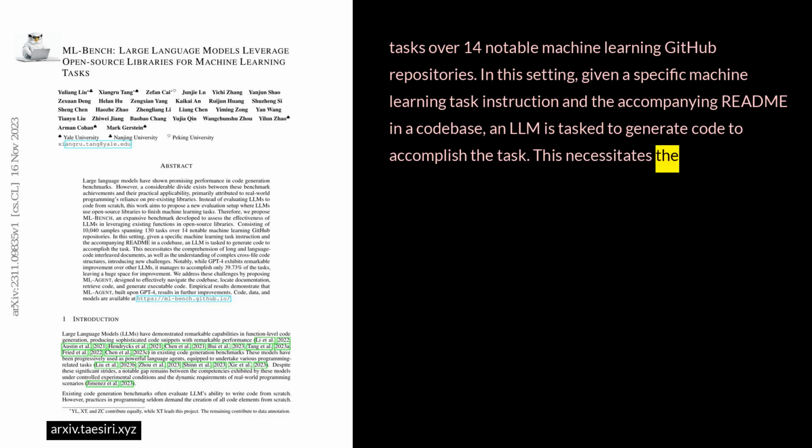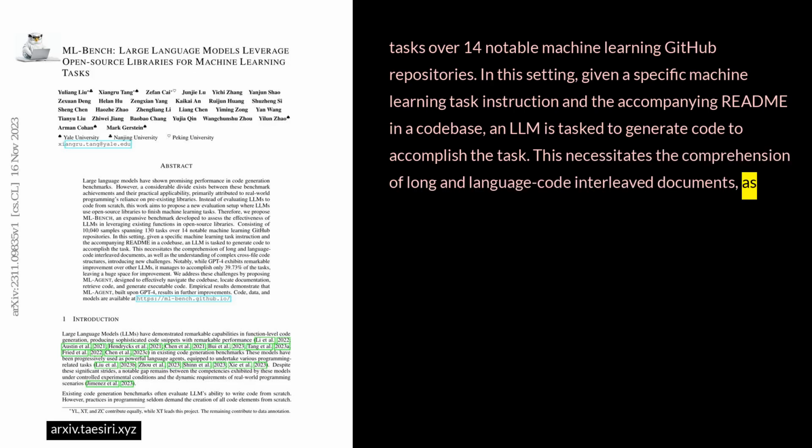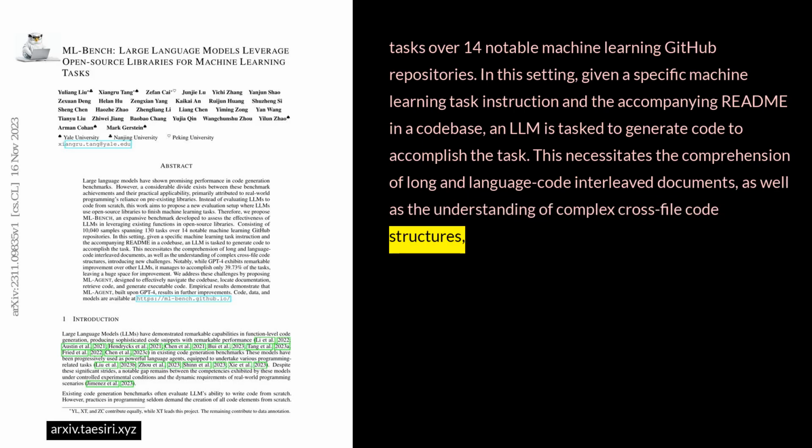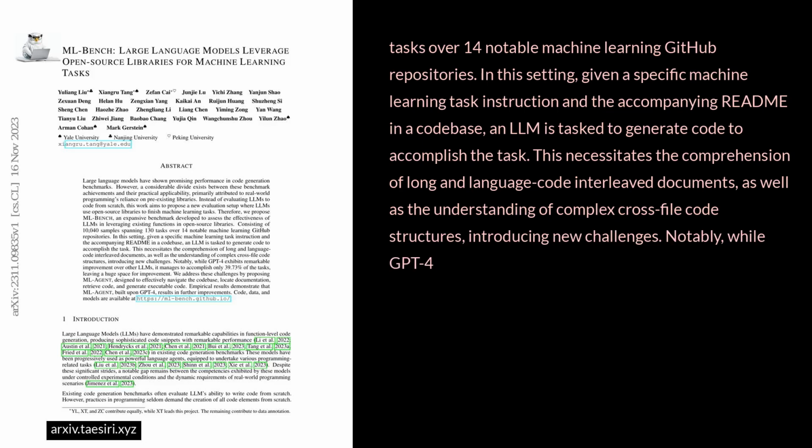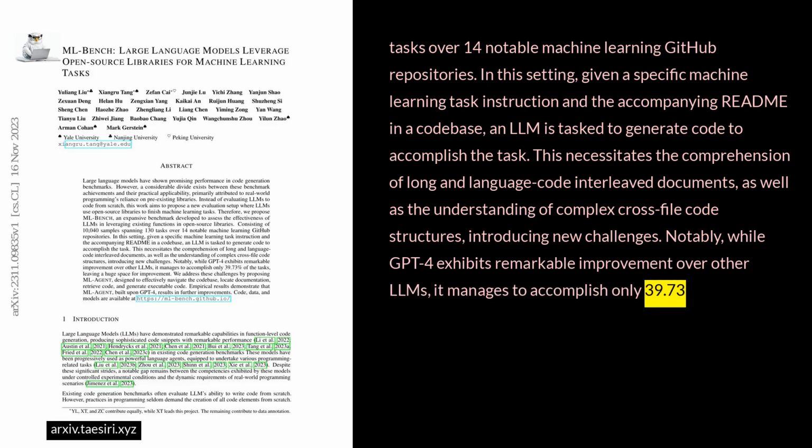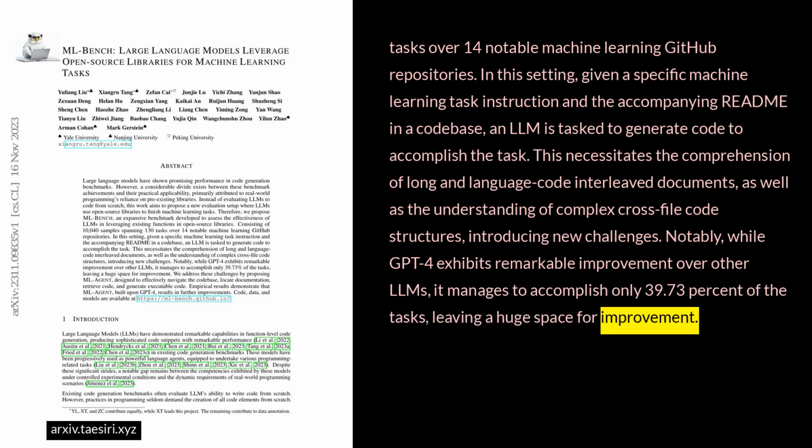This necessitates the comprehension of long, language-code interleaved documents, as well as the understanding of complex cross-file code structures, introducing new challenges. Notably, while GPT-4 exhibits remarkable improvement over other LLMs, it manages to accomplish only 39.73% of the tasks, leaving a huge space for improvement.